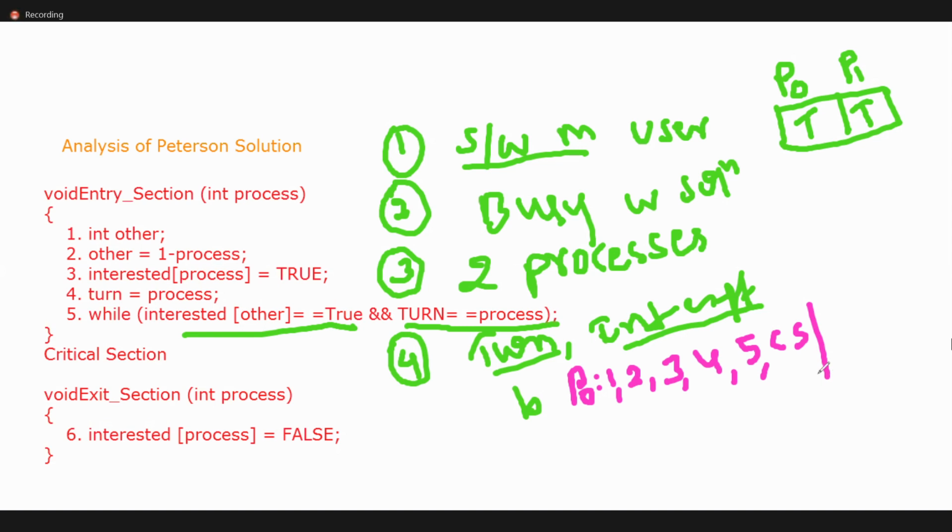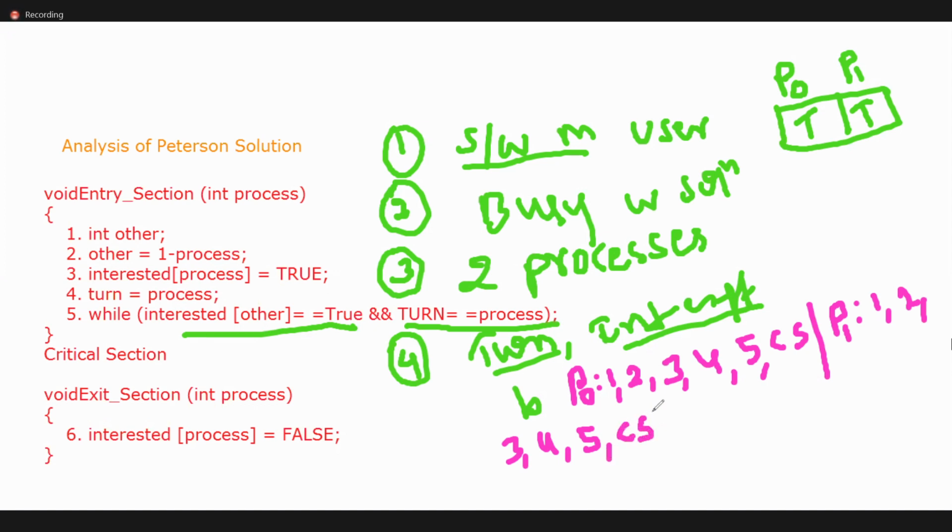So we are analyzing P naught executing until the critical section. At that particular point of time, it is preempted. So it will start executing P1. We actually have only two processes. P1 also starts executing 1, 2, 3, 4, even 5. Is it possible? Yes, possible. Is it possible to enter into the critical section?